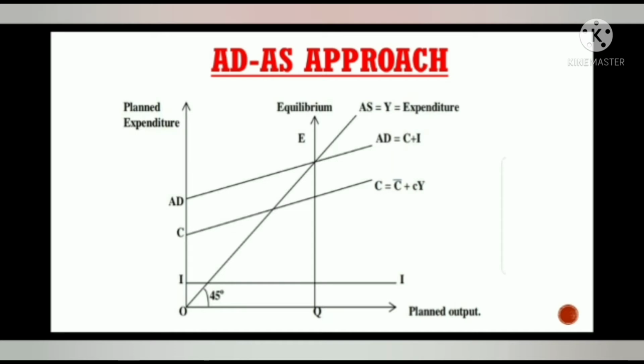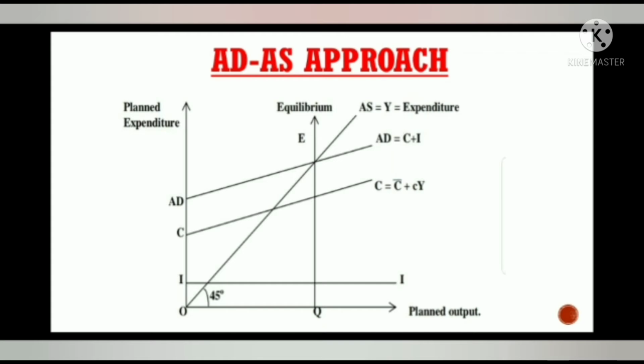Summing up the investment curve and consumption curve, we get the aggregate demand curve represented by AD equal to C plus I. The aggregate supply curve is represented by the 45-degree line. Throughout this line, the planned expenditure is equal to the planned output. The point E is the equilibrium point where the planned level of expenditure, that is AD, is equal to the planned level of output AS. Accordingly, the equilibrium level of output and income is OQ.